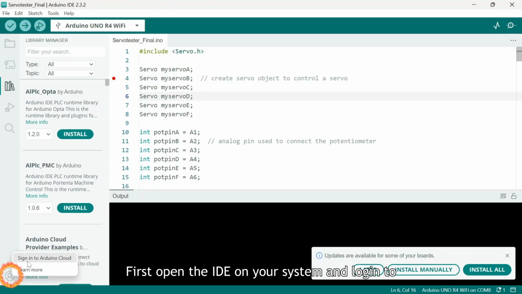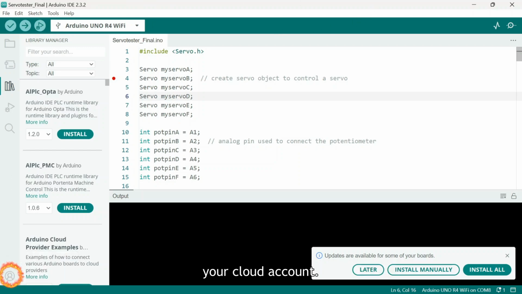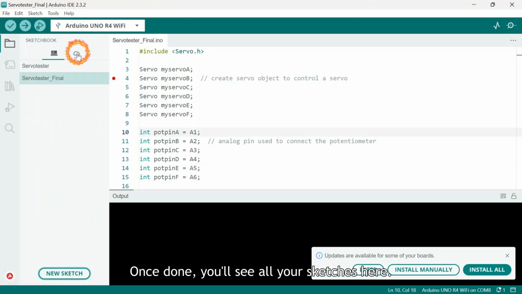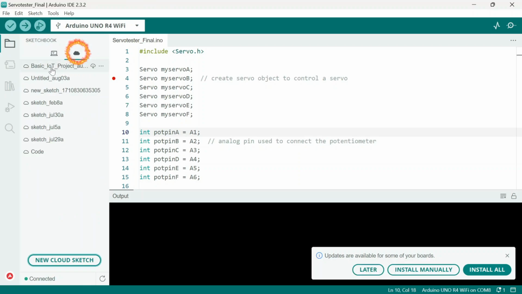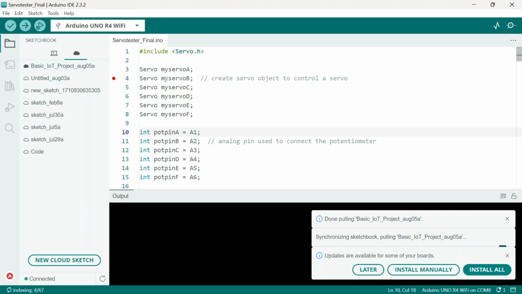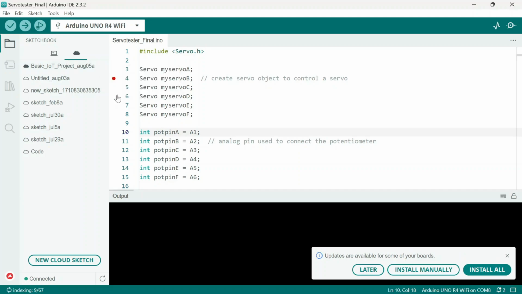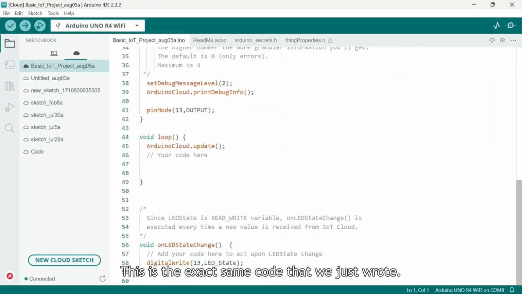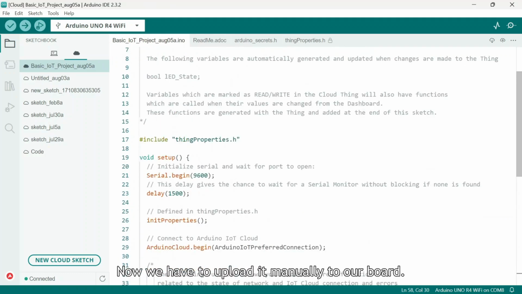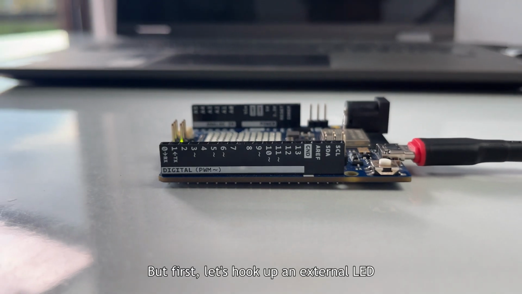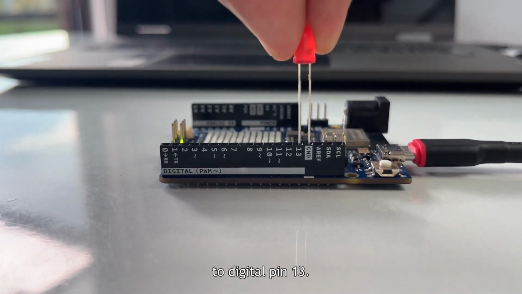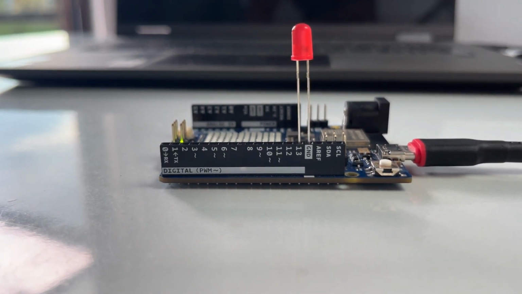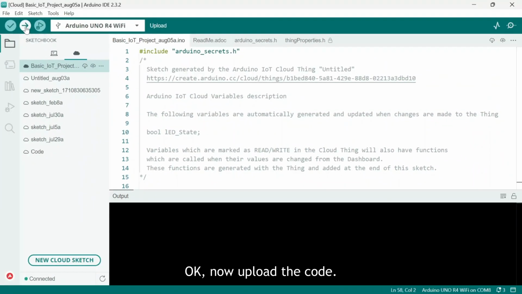First, open the IDE on your system and log into your cloud account. Once done, you will see all your sketches here. To download the sketch we just created, click on Pull Sketch and open it. This is the exact same code that we just wrote. Now we have to upload it manually to our board. But first, let's hook up an external LED to digital pin 13. Okay, now upload the code.